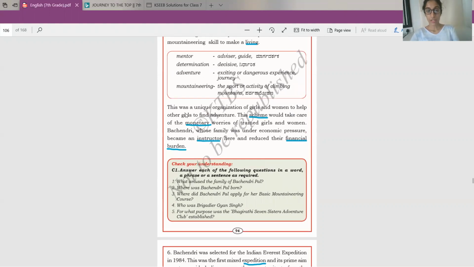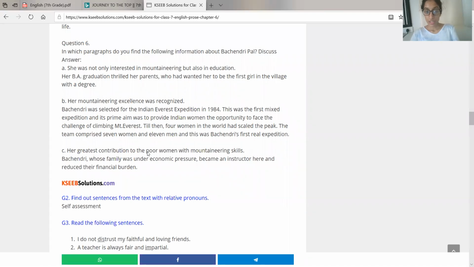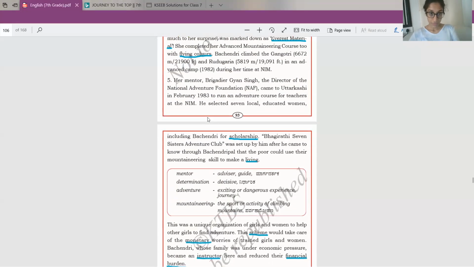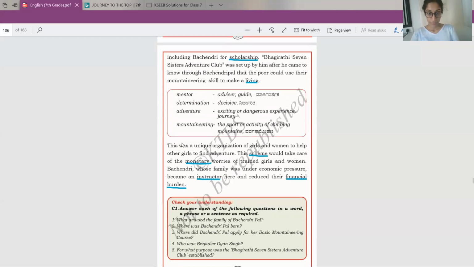So this paragraph here, this scheme would take care of the monetary worries. Bachendri, whose family was under economic pressure, became an instructor here and reduced her family financial burden. So here, poor woman with mountaineering skills. That is in the fifth para, because she joined this Bhagirathi 7 Adventures Club, where women with a low financial background are helped. So that is in para 5.